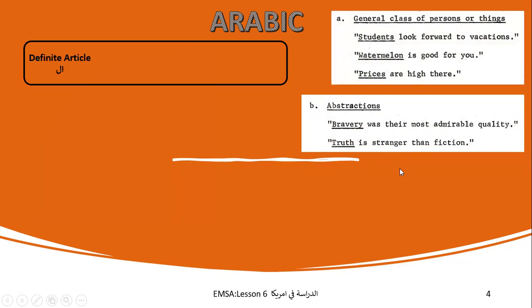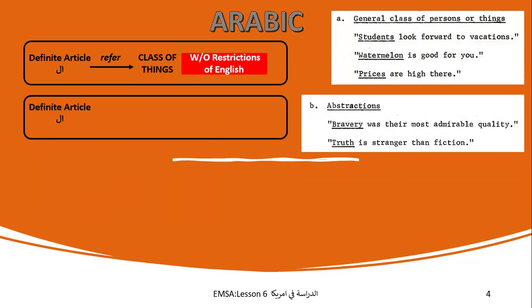Now, if you look at Arabic, the definite article refers to a class of things without the restrictions that English has. Whether it is singular or plural, it will have al in it when it is referring to a class of things. It is used with singular and plural, both, and it can be used with countable nouns and non-countable nouns as well.